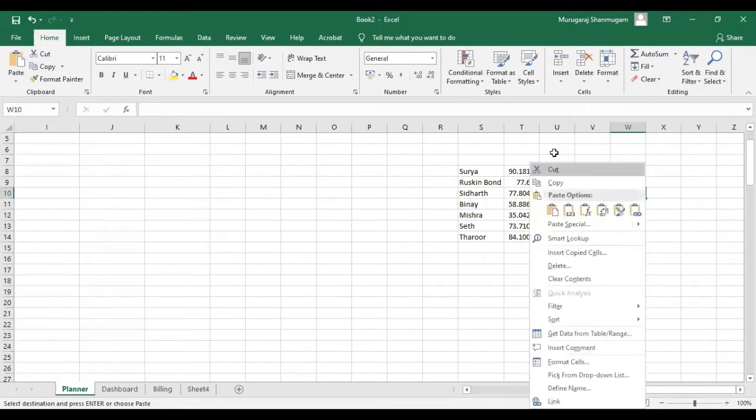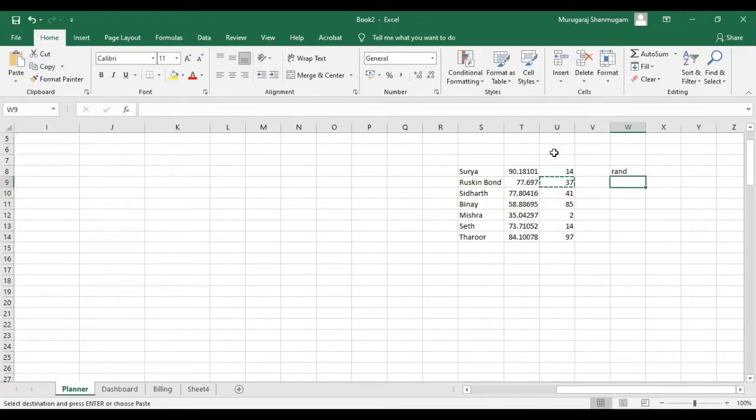On any cell, if you simply copy and then paste it, as I told you, the pasted cell will inherit all the properties, characteristics, formula, formatting, everything from the original cell. In this case, the one that we selected is W9, having the value 37. You can quickly see the name of the cell where the cursor is.